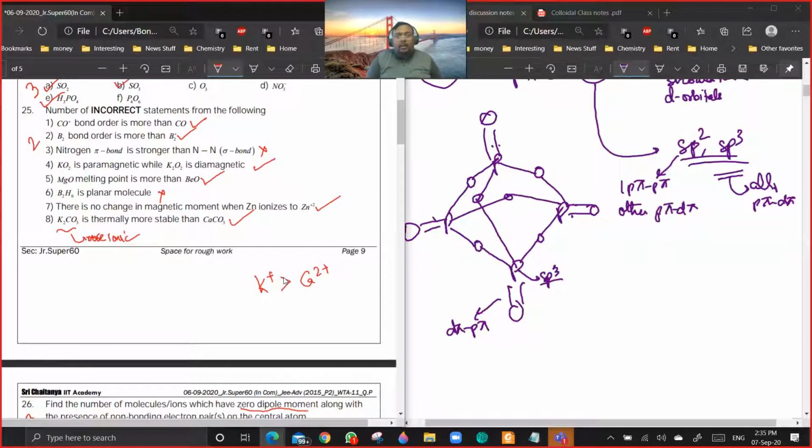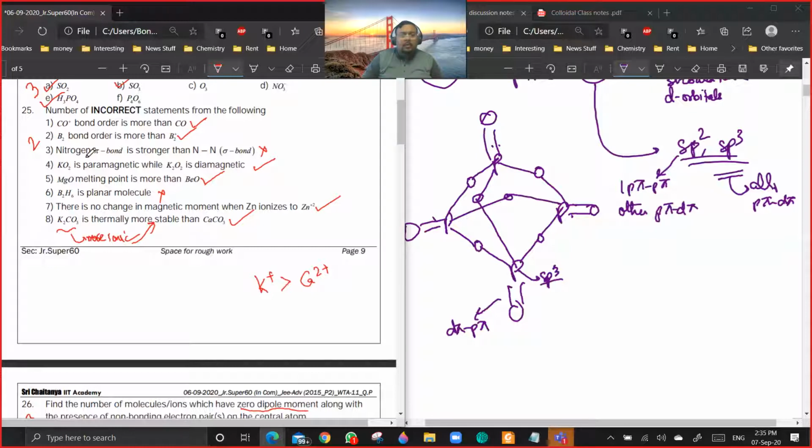Are you getting a point? Yes or no? So ionic character will be more for K2CO3 compared to CaCO3, so it will be thermally more stable. More ionic character, more thermal stability. I think there should not be any problem in this question.